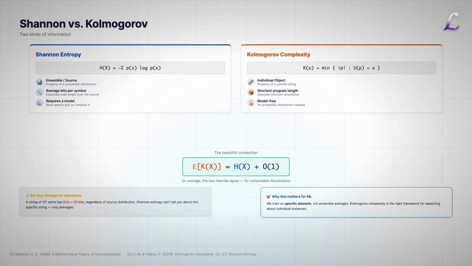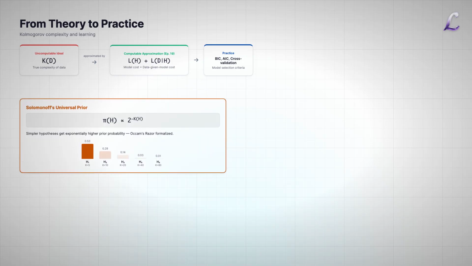This distinction matters profoundly for machine learning. When we train a model on a specific dataset, we care about the complexity of that dataset, not an ensemble average. Kolmogorov complexity is the right framework for reasoning about individual objects. Kolmogorov complexity is uncomputable, but its influence on machine learning is everywhere.